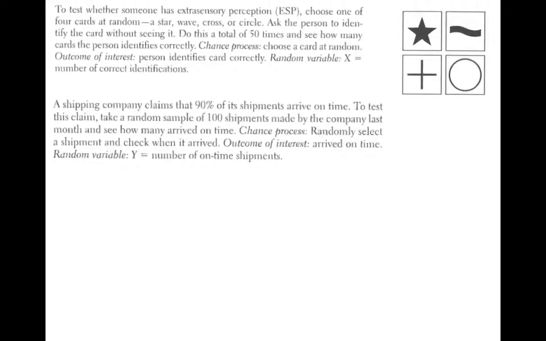Okay. A shipping company claims that 90% of its shipments arrive on time. To test this claim, take a random sample of 100 shipments made by the company last month and see how many actually did arrive on time. The chance process here would be randomly selecting a shipment and checking when it arrived. The outcome of interest, of course, would be arriving on time. And then the random variable here would be the number of shipments that did arrive on time.